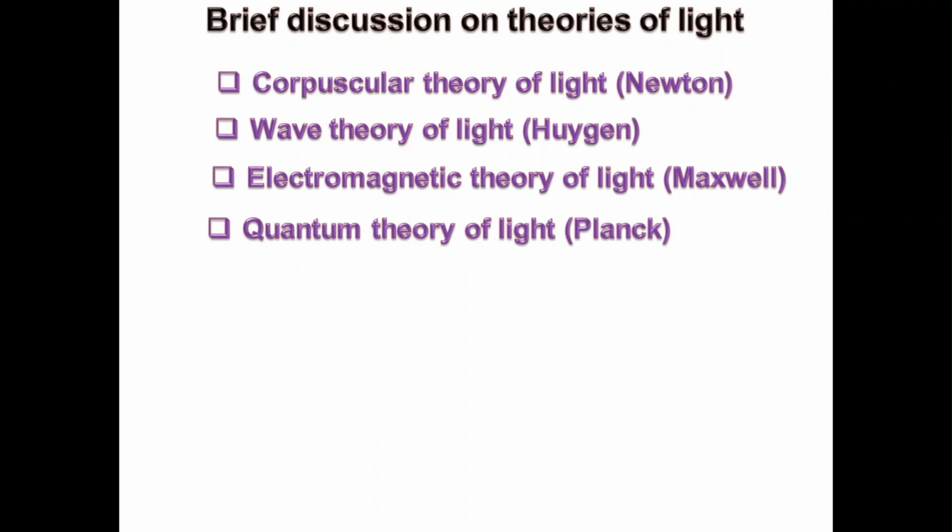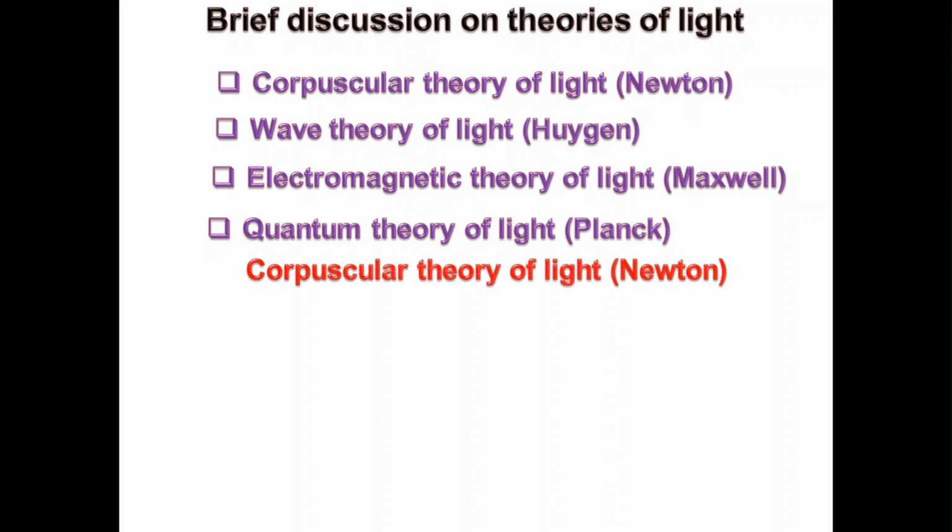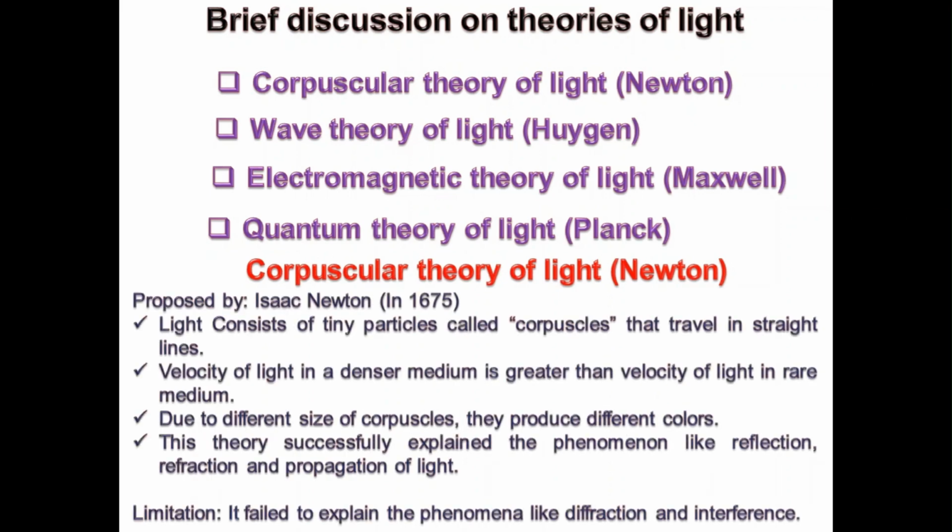The first theory of light is the corpuscular theory of light, which was proposed by Isaac Newton in 1675. So what exactly did Newton suggest in this corpuscular theory of light?